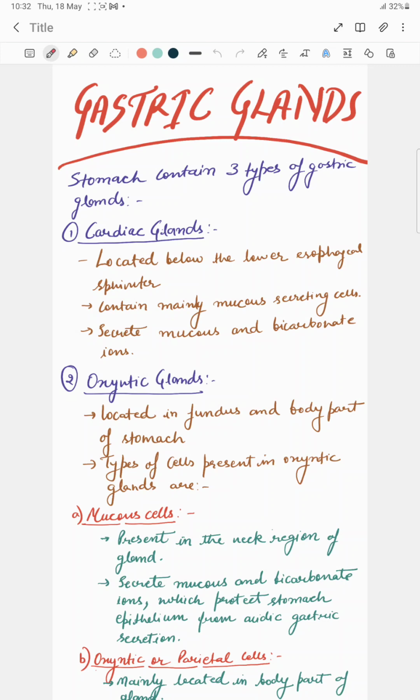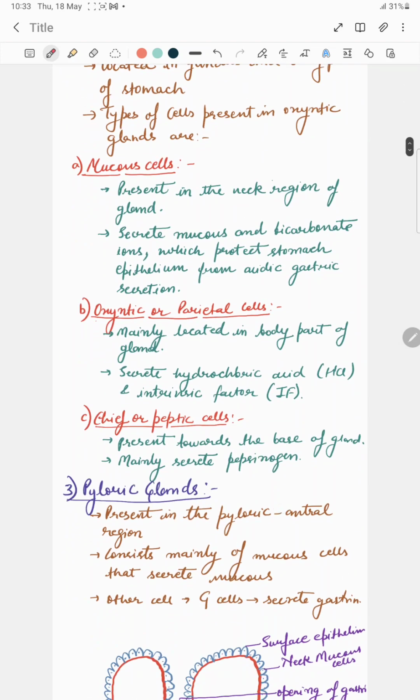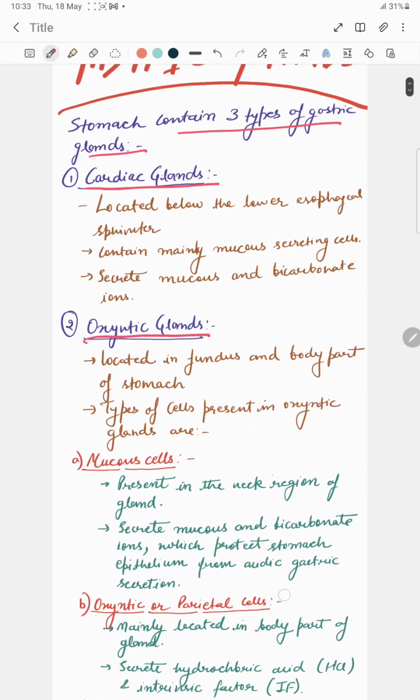After completing my lectures on functional anatomy of the stomach, let's continue with the gastric glands. The stomach contains three main types of gastric glands. The first one is the cardiac gland, the second one is the oxyntic gland, and the third one is the pyloric gland.